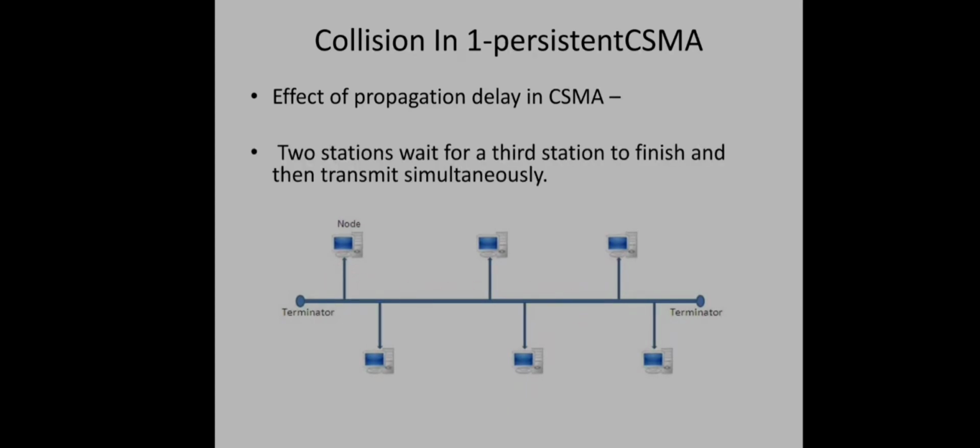And even if the propagation delay is 0, there can be collisions. For example, suppose these two stations want to send some data and find that the channel is busy now. So both of them will continuously sense the channel and wait until the channel becomes idle by continuously checking whether it is free or not. As and when both of them find the channel free, both of them try to send the data simultaneously, right? Again, there can be a collision. So different chances are there for a collision in case of one persistent CSMA.